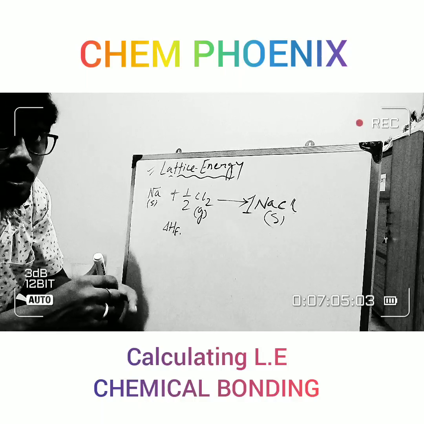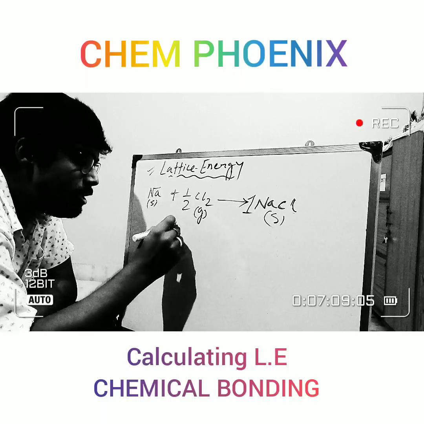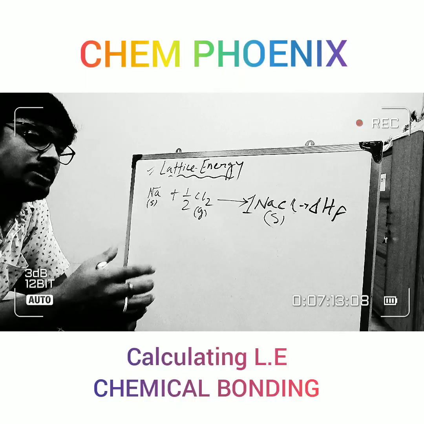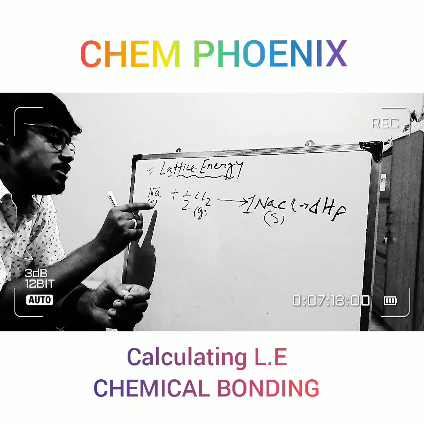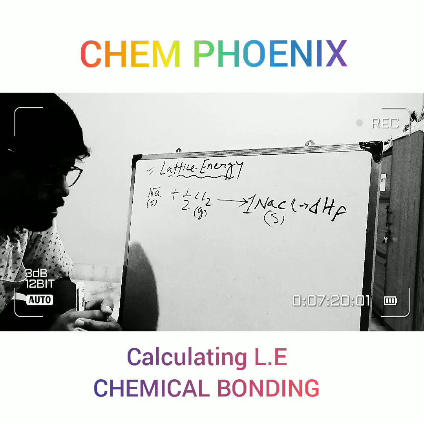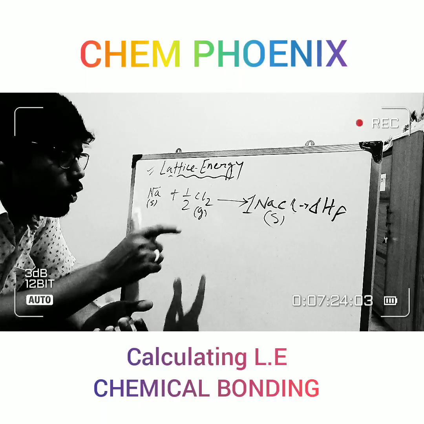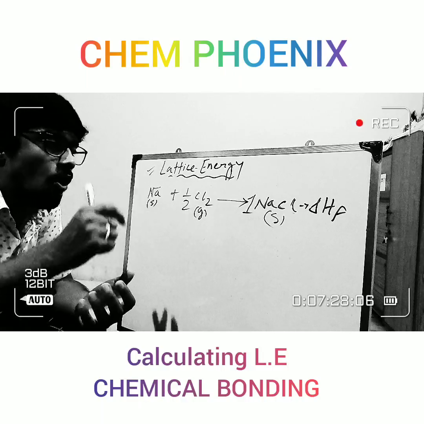Clear? So lattice energy and heat of formation are different. An amount of heat is released from its elements, which are in the pure and stable form. Sodium in the solid state is in the pure and stable form. Chlorine in the gaseous state is also in pure and stable form.